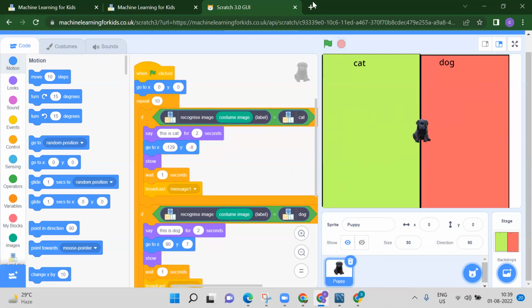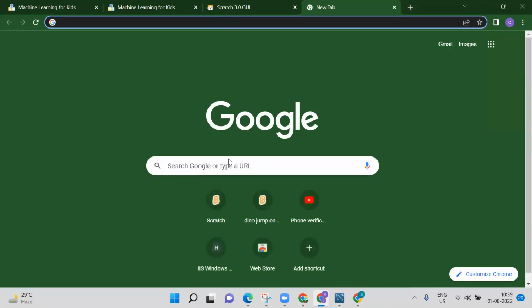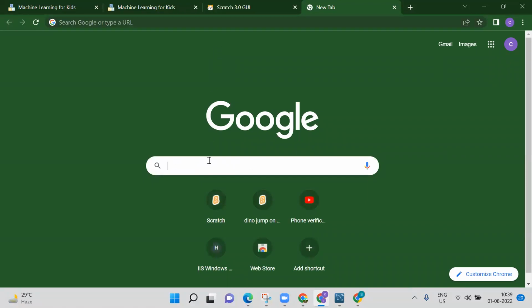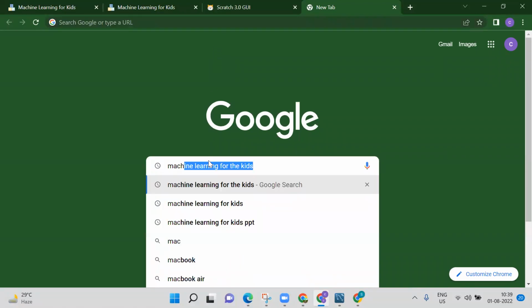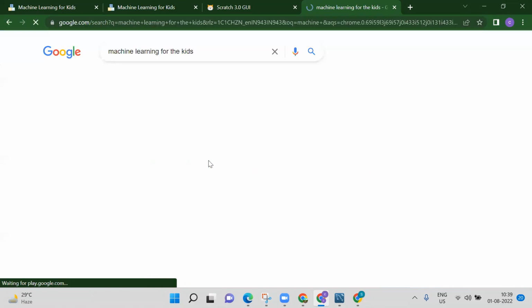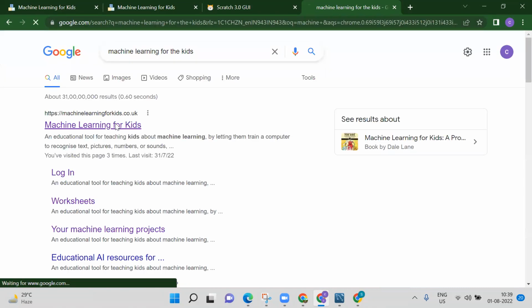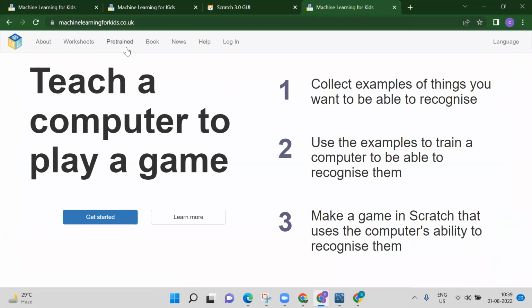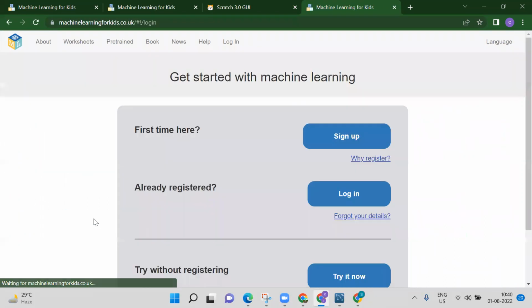Now, if you want to access machine learning, you just need to search for machine learning for kids and press enter. You will get this link. I will give you this link in the description box, and you can just copy it. Over here, we need to click on get started.